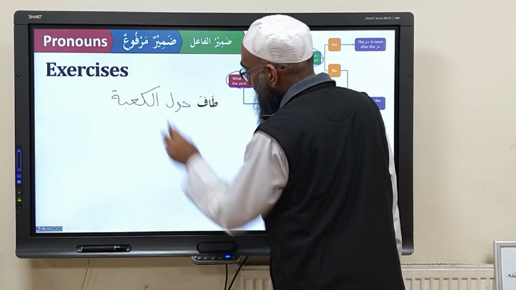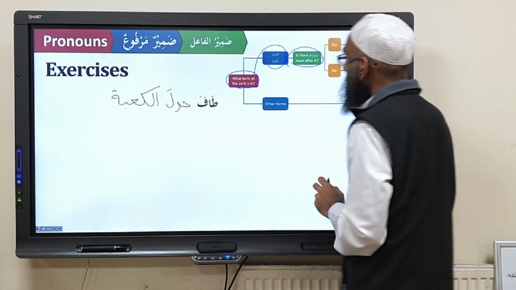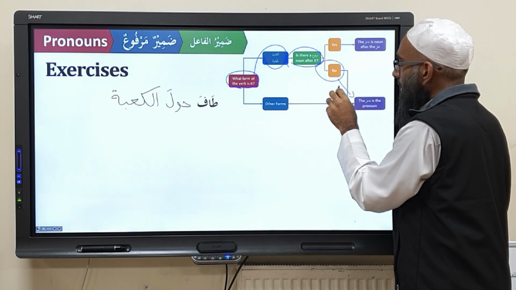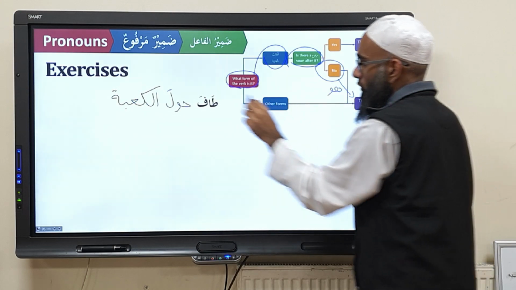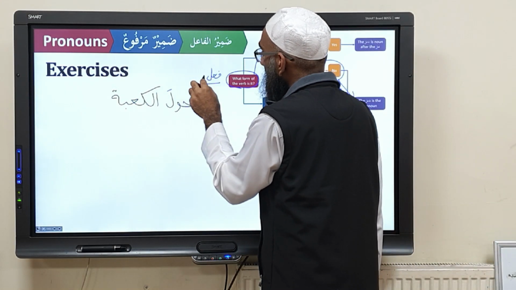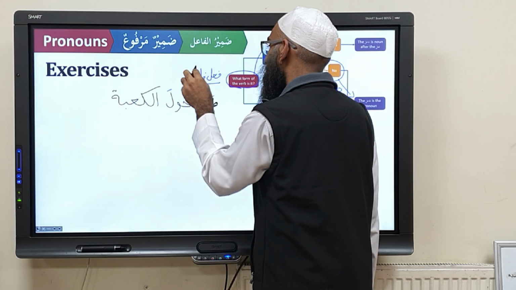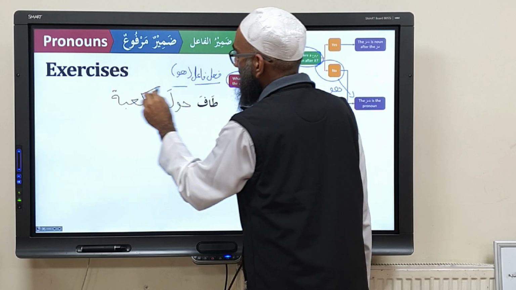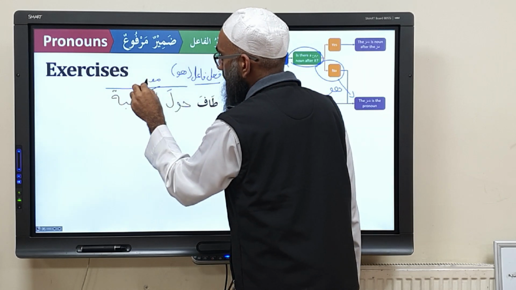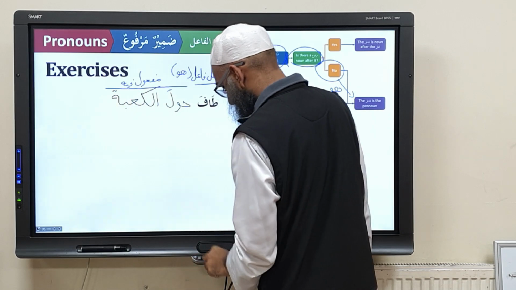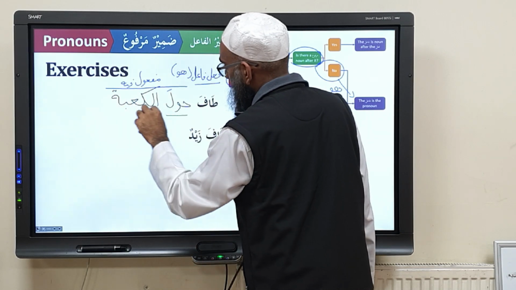Hawla is a zarf, maf'ulun fi. That's not marfu, so we say no. So the fa'il is going to be the pronoun huwa. So we say tafa is fi'l and fa'il, and the pronoun is huwa. And hawla al-Ka'ba becomes the maf'ulun fi, mudaf and mudaf ilayh.